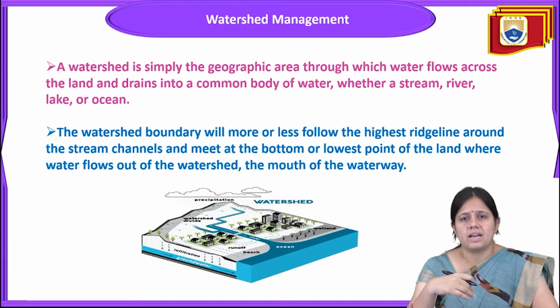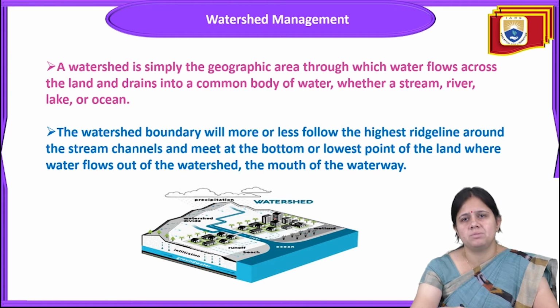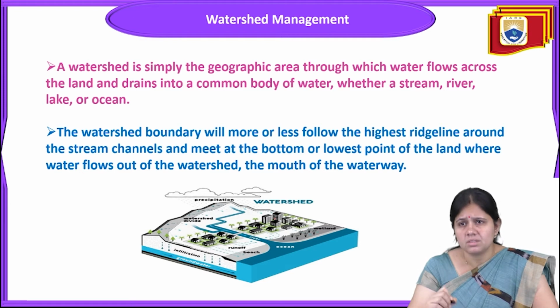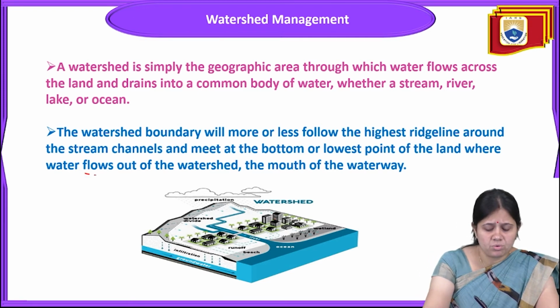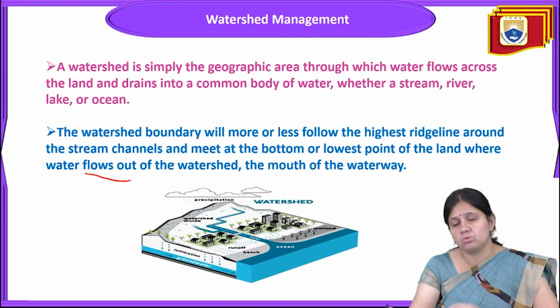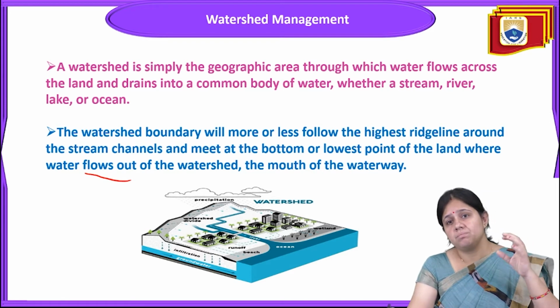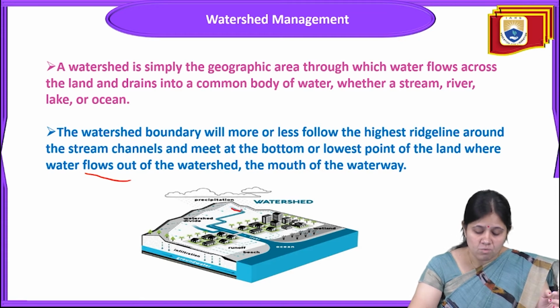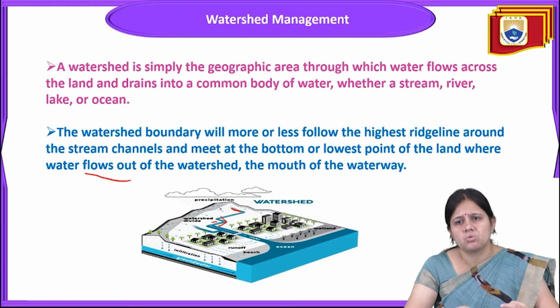The next point is that the watershed boundary will more or less follow the highest ridge line around the stream channel and meet at the bottom or lowest point of the land, where water flows out of the watershed, the mouth of the waterways. You can see in the picture, the watershed has been divided into different streams, so that water comes to the lowest point of the land where it flows out of the watershed.